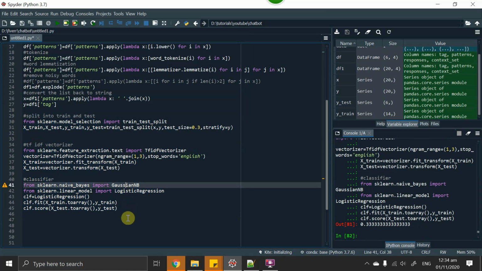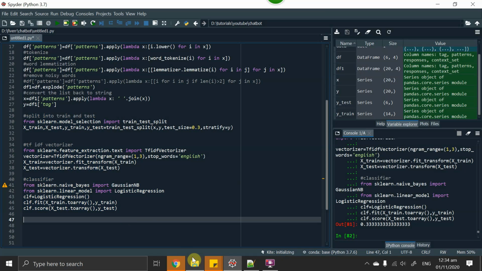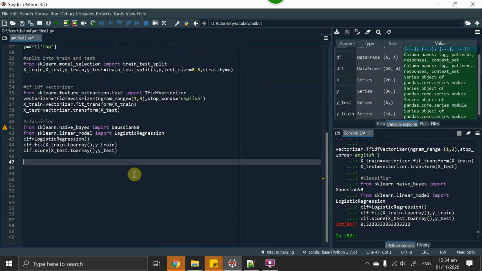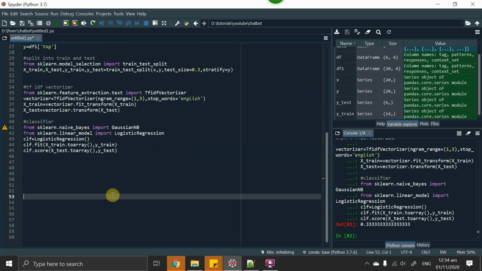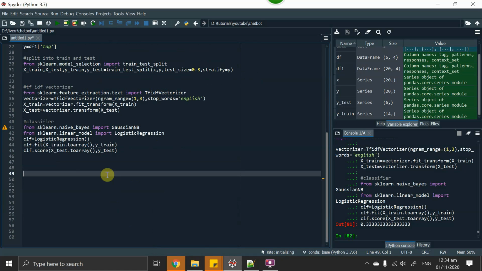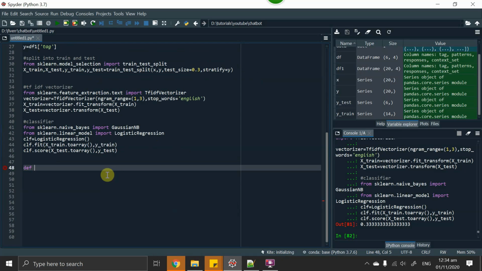I have another data set that we can use, and I can show you that data set. But before that, let's do something more and let's create a test function so that we can give each input and see the response of our text chatbot.